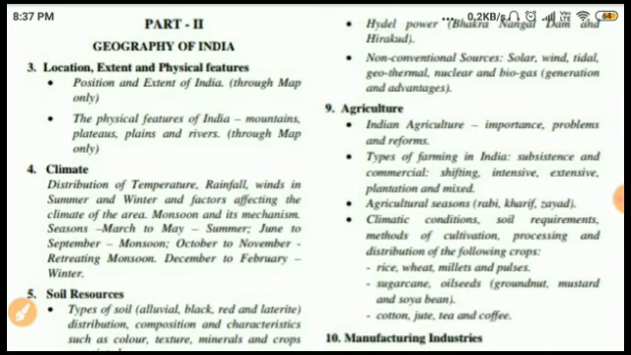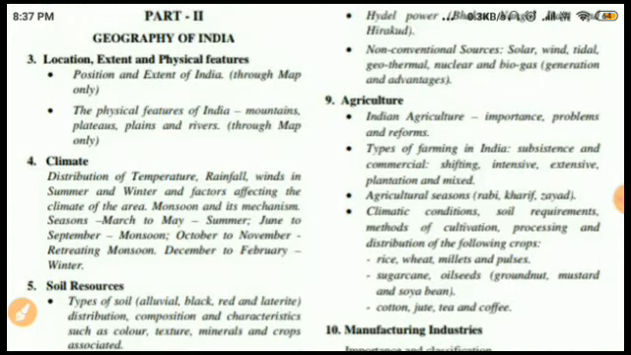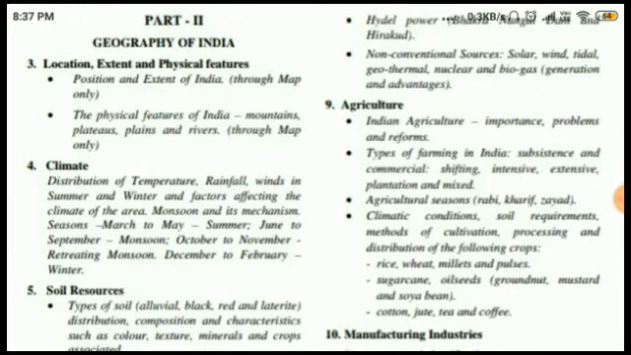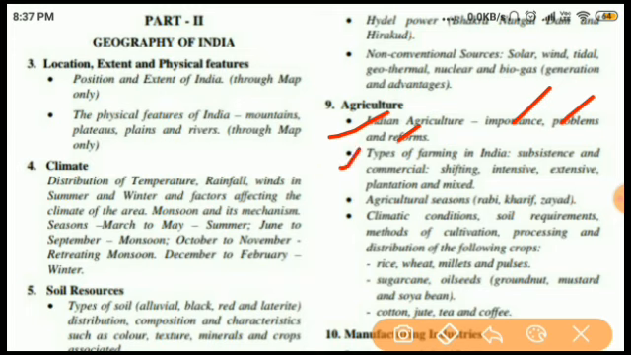Next one, it is agriculture. So in agriculture, you can see Indian agriculture, importance, problems and reforms. What is the importance of Indian agriculture? What are its problems and what reforms are made? Next one, it is the types of farming in India. Basically subsistence farming, commercial farming. In this also we talk about shifting, intensive, extensive, plantation and mixed.